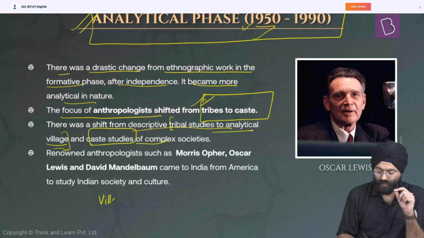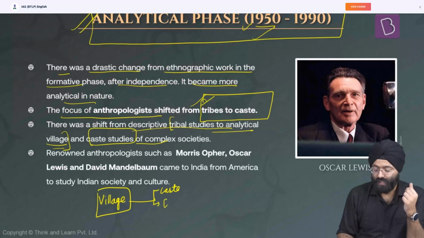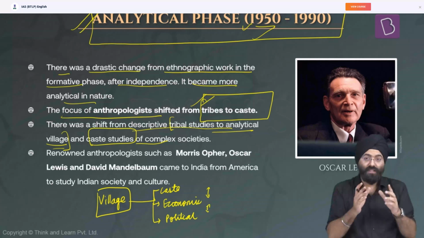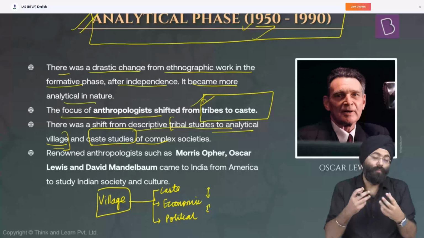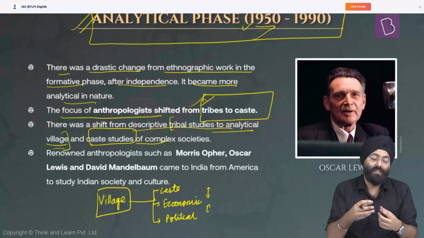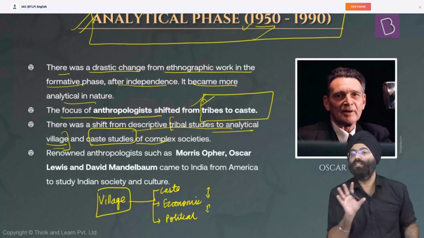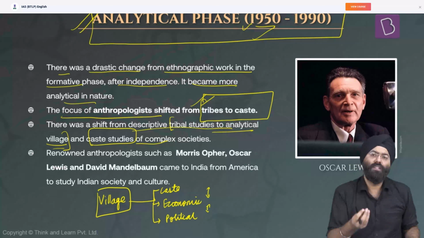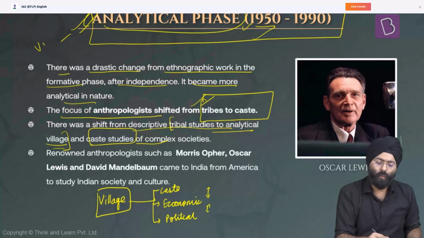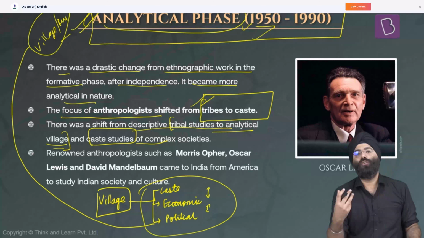See, when we study a village as a whole, what becomes more important? First is the caste issues associated with it. Then what are the economic systems associated with it? Then what are the political issues? And what is the interrelation among them? So that means when we shifted towards village studies, automatically its components in the form of caste, economics, peasant studies, and the political issues related to the village became more important. And remember, that does not mean that tribal studies had stopped. Tribal studies also continued, but there is a certain dominance of certain themes or paradigms that keep on arising. So we will associate the analytical phase with more of village or rural studies, in which these dimensions had a very important role.